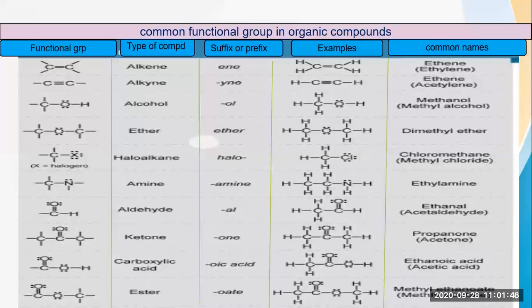Now don't get confused between the carboxylic acid and the ester group. In carboxylic acid, there is a C double bond O and a single bond O, and that oxygen is attached to hydrogen. This does not happen with the ester. Here in the ester, the oxygen is attached to a carbon. You can see the difference, so don't get confused between the carboxylic acid group and the ester group. These are a few functional groups that will make it easier for you to understand what type of compound you are studying. Then we will come to the next slide.